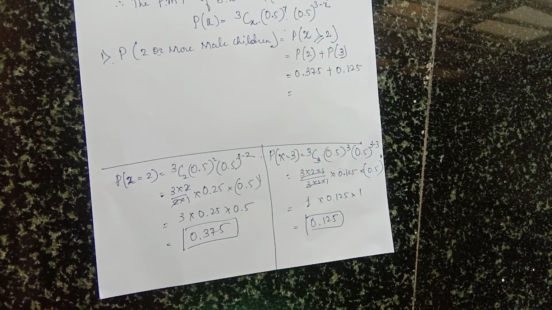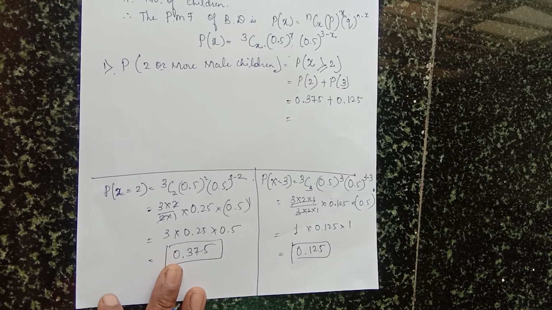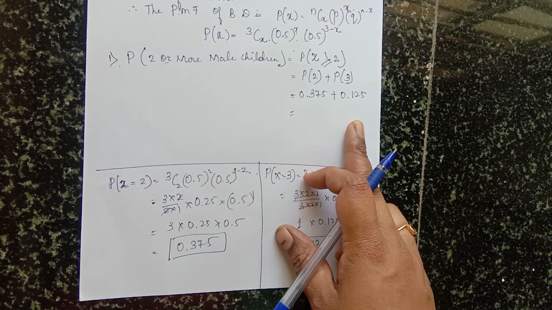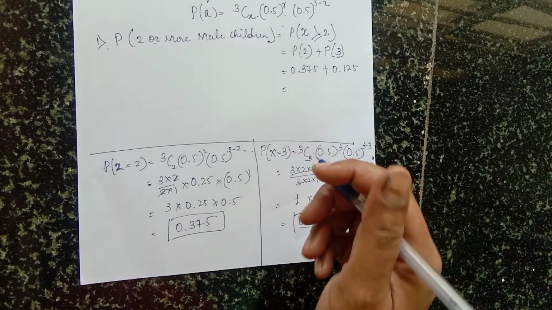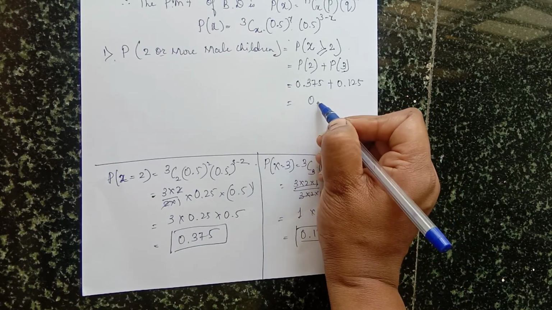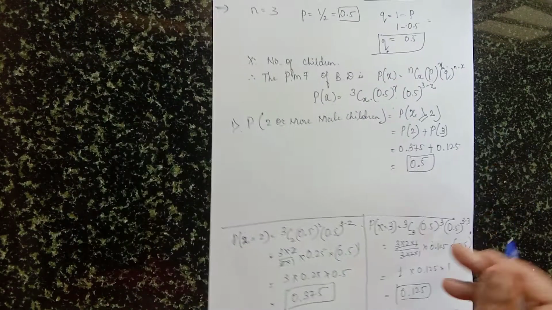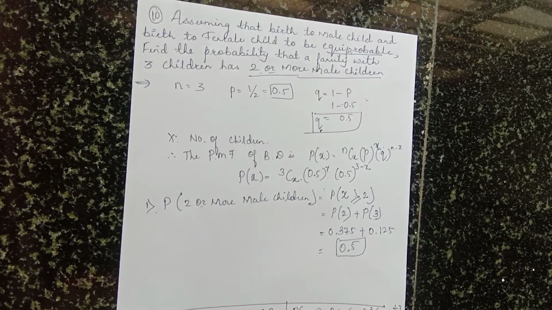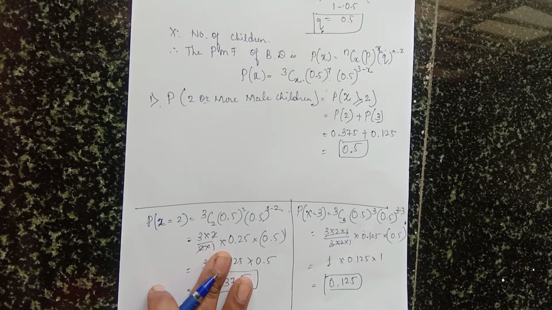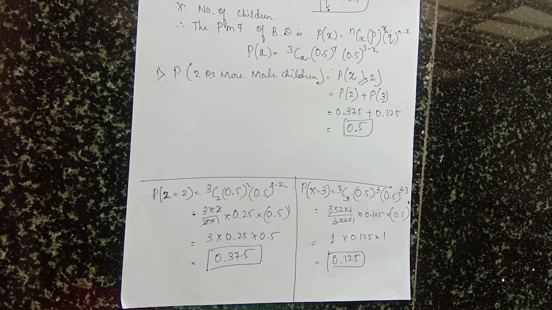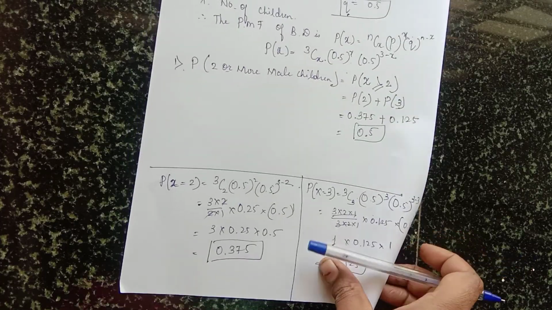So 0.375 plus 0.125. The answer is 0.5. Okay. Hope you are understanding the problems. Practically you have to think it through. So this is the 10th problem.